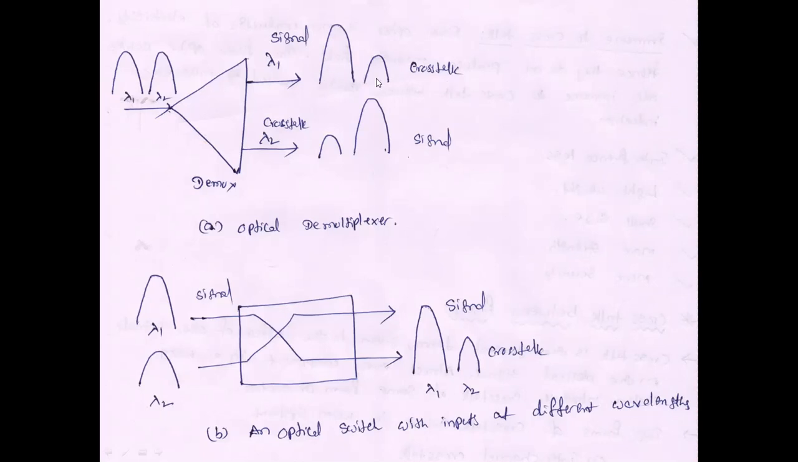See this one. The first is the original signal. In the second, some portion of the signal is merging. This is the crosstalk. Second, we take the optical switch. We take two different signals: lambda 1 wavelength signal and lambda 2 wavelength signal. This is the original signal, and this is noise. Both merge together inside the optical switch, and we get crosstalk at the output.